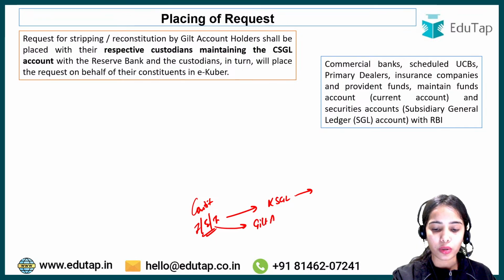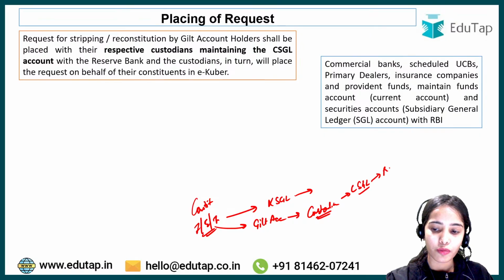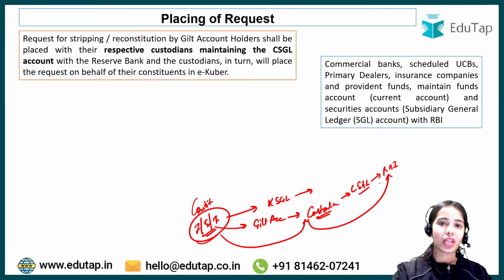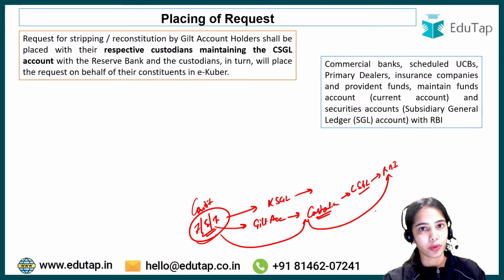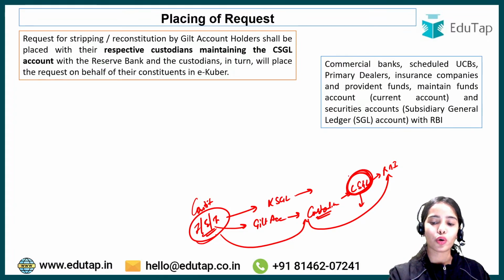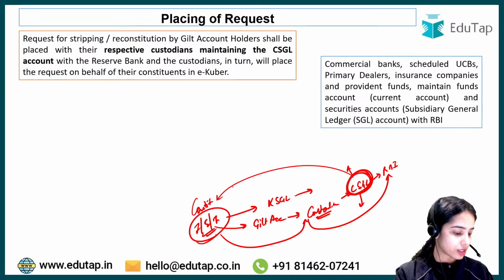So they have the gilt account with the custodian bank or custodian primary dealer that has the constituent subsidiary general ledger account with the Reserve Bank of India. So the individuals request the custodian, and the custodian requests the RBI to allow the stripping or to allow the reconstitution. And the CSGL account is the account that is used for holding the government securities for the constituent, for the customers. This is the basic idea.